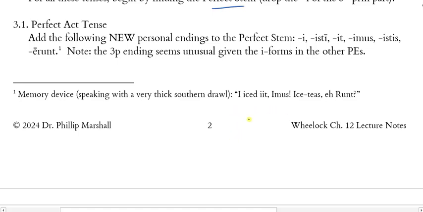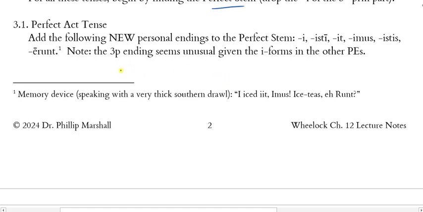So it sounds something like this: a, ast, iet, amus, astes, a rent. Okay, so there you go. It's dumb, but maybe it's dumb enough to make you remember it.